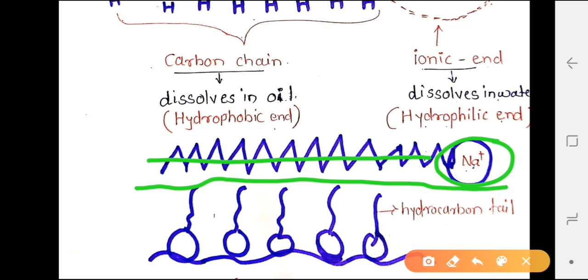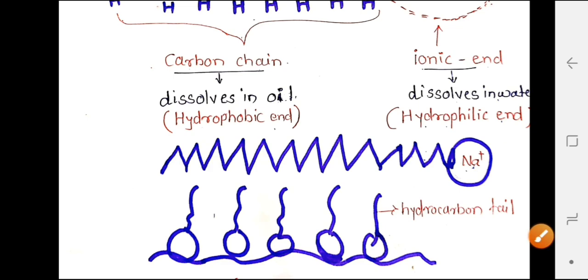I have drawn it this way because in our NCERT books it is given like this. Now students, this is the structure of a soap molecule which has a hydrophobic end as well as a hydrophilic end.